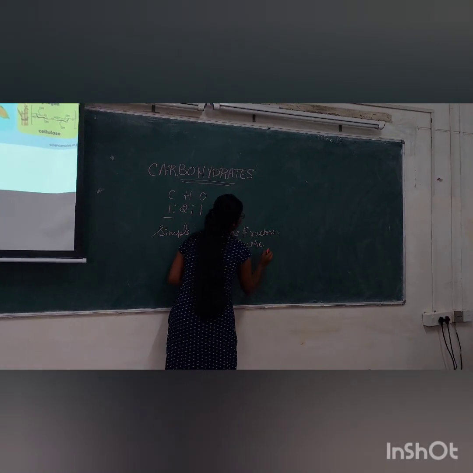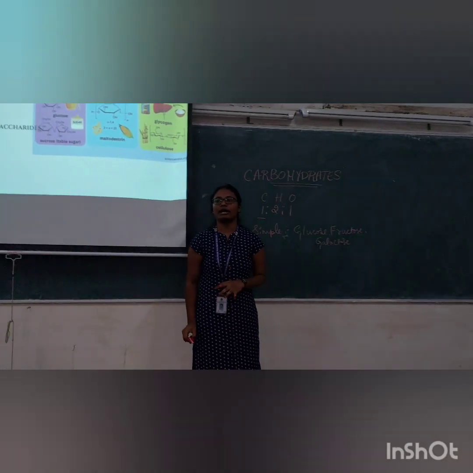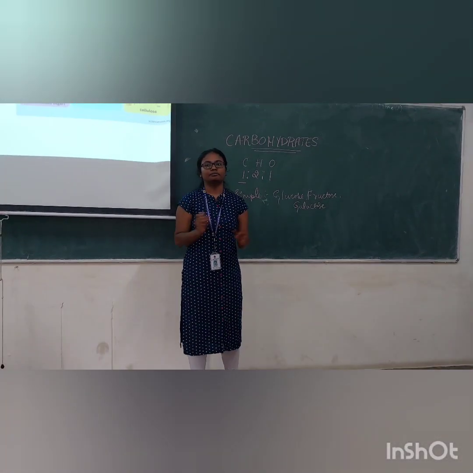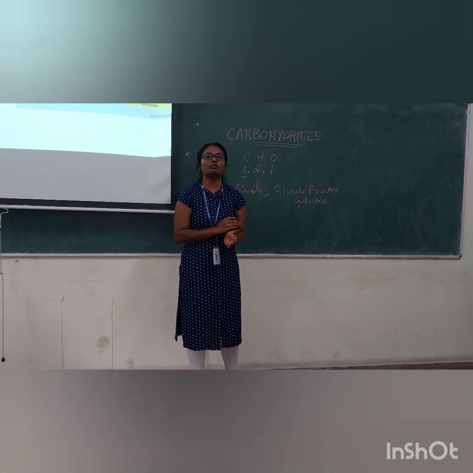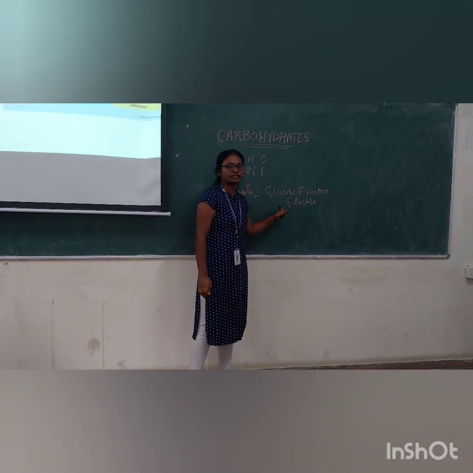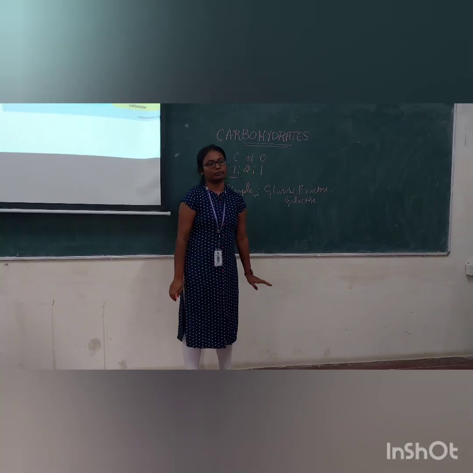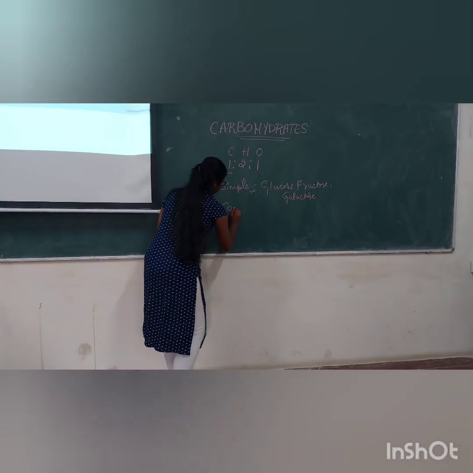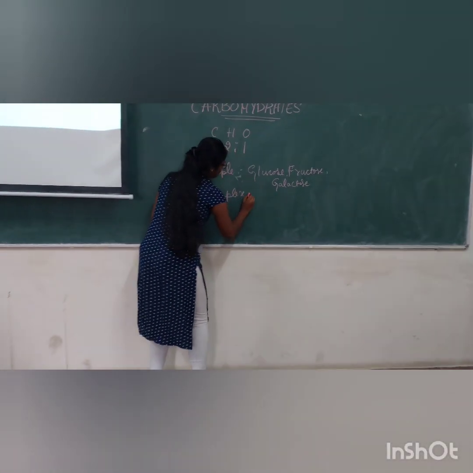And coming to the complex carbohydrates. Complex carbohydrates are the combination of monosaccharides. A combination of monosaccharides is called a complex carbohydrate. For example, starch.